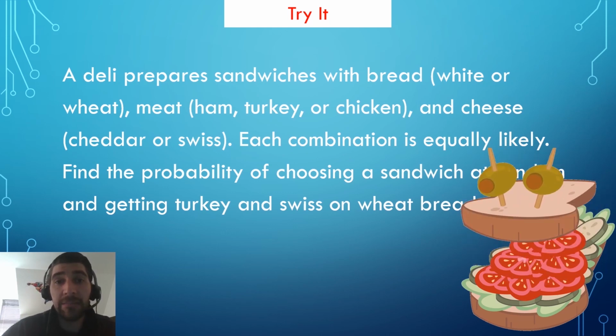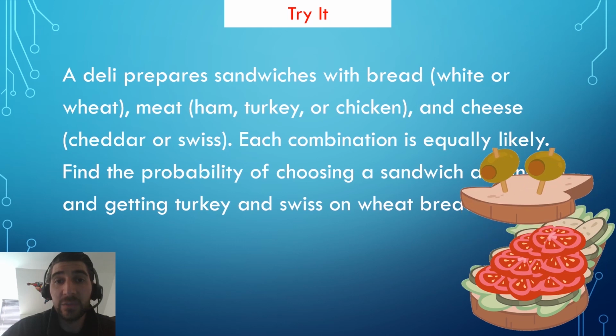Here's another compound event problem. A deli prepares sandwiches with bread, white or wheat, meat, ham, turkey or chicken, and cheese, cheddar or Swiss. Each combination is equally likely. Find the probability of choosing a sandwich at random and getting turkey and Swiss on wheat bread. There are 3 simple events: picking a bread, picking a meat, and picking a cheese. Together, they make a compound event.